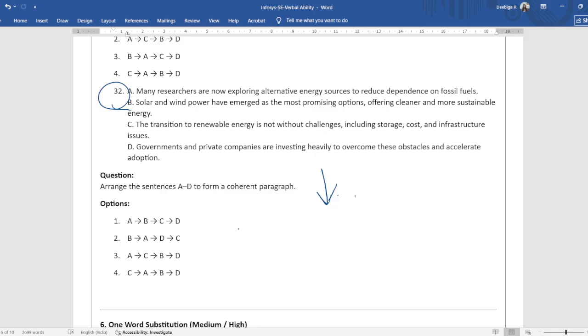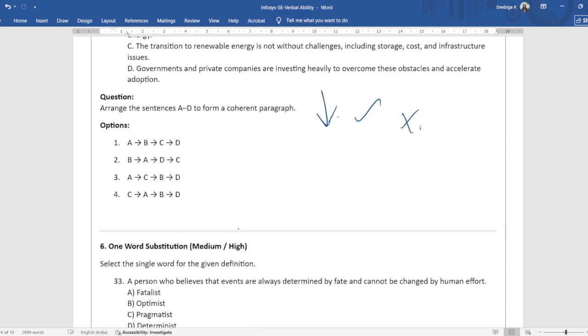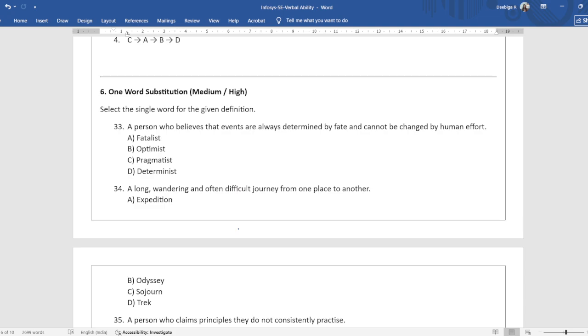Now, one word substitution. One word substitution is pretty difficult actually. If they ask easy words, you can easily interpret the meaning. But if it is difficult, then it's pretty difficult to decipher, right? So you need to solve a lot of these questions, read a lot of newspapers, improve your vocabulary to be able to solve this easily, because the level of difficulty is not easy, it's medium to high. So it will be difficult.